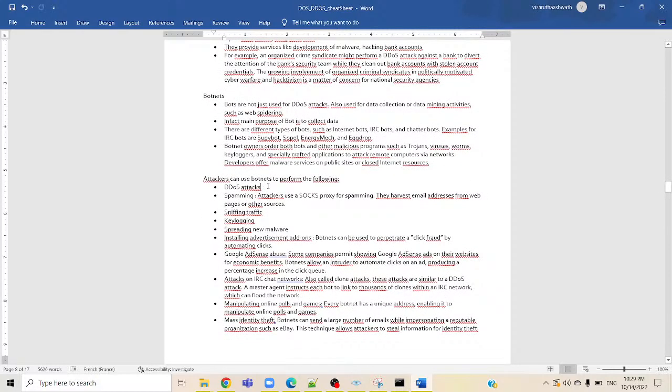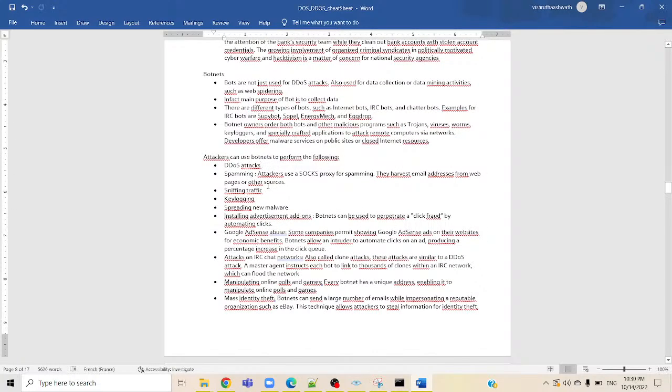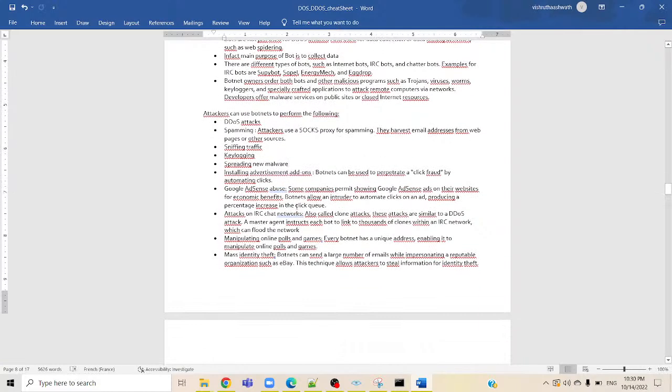Attackers can use botnets to perform the following: DDoS attacks, then spamming. Attackers use SOCKS proxy for spamming. They harvest email addresses from web pages or other sources. Sniffing traffic, key logging, spreading new malware, installing advertisement add-ons.